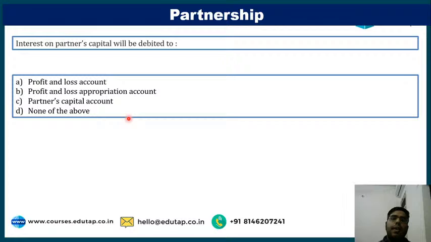Next is, interest on partners' capital will be debited to dash: profit and loss account, profit and loss appropriation account, partners' capital account, or none of the above. This is a new topic, guys. I have not covered it in the video. Interest on partners' capital will be debited to dash.